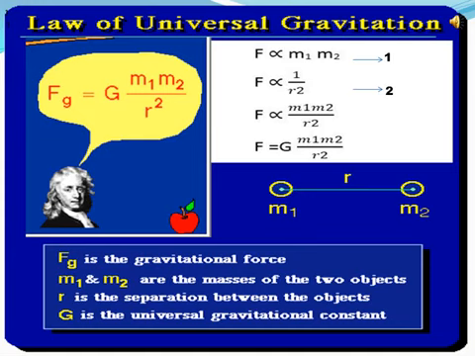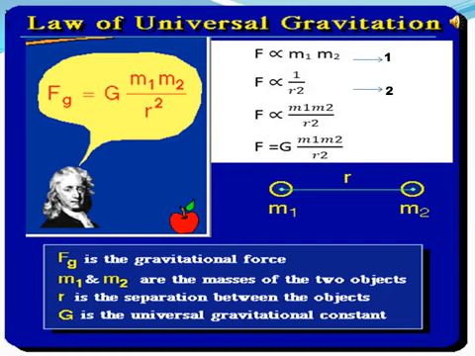First one, F is directly proportional to m1 m2. And second one, F is inversely proportional to r square, or F is directly proportional to 1 by r square.